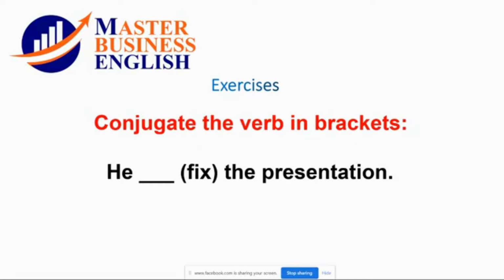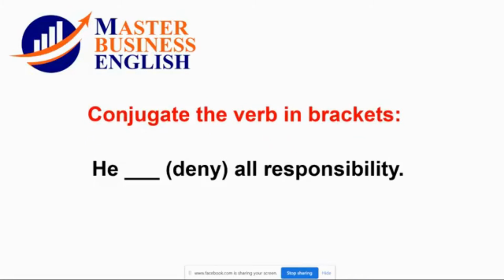The verb is F-I-X-E-S because that verb ends in X. So when the verb ends in X, we add ES when we conjugate the verb with the subject pronoun he. The next one.